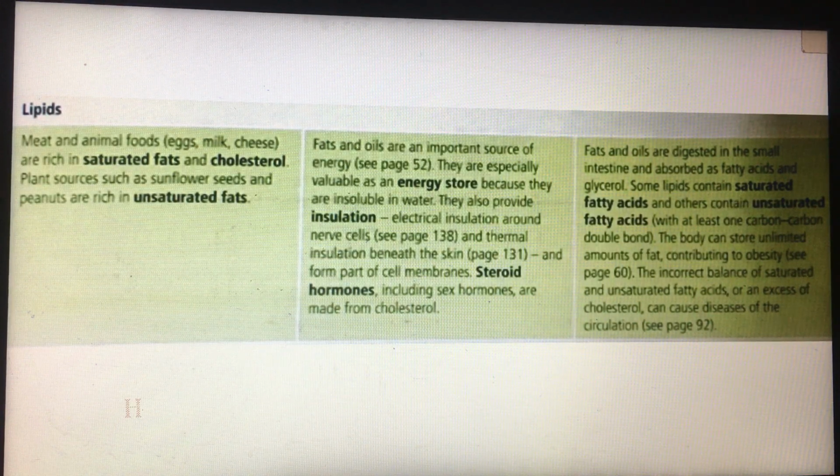And also because they are insoluble in water, we call them insulation. So lipids provide insulation for the body. Not only heat insulation, actually electrical insulation and thermal insulation.